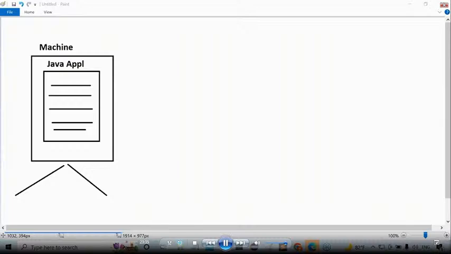Come on guys, now tell me, what is a standalone application? If we design and execute any application without using client server architecture or without distributing application logic over multiple machines, then that application is called what? Standalone application. Answer my point clearly.